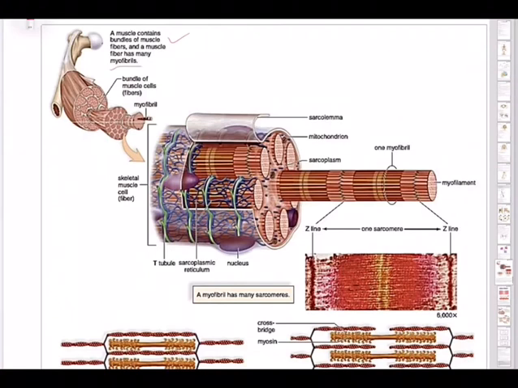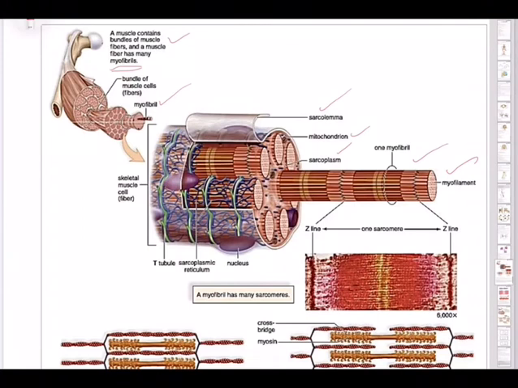A muscle containing bundles of muscle fibers, and a muscle fiber has many myofibrils. Just now we talked about a bundle of muscle fibers and the myofibril. When we focus further, the topmost layer is the sarcolemma, the covering of the muscle, and then a lot of mitochondria will be there naturally because of energy, and then sarcoplasm, the liquid present within the myofibril, and the myofilaments will be like this.